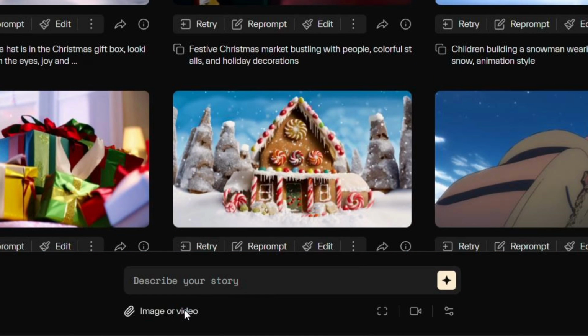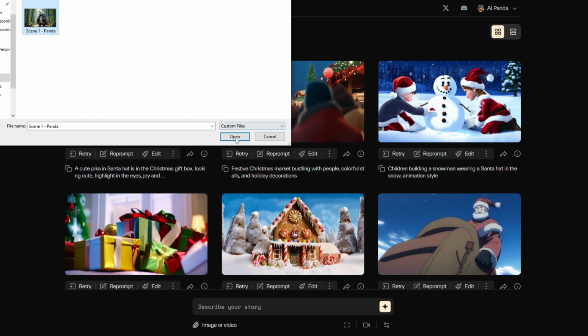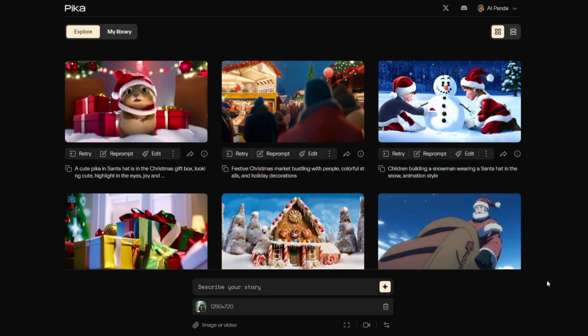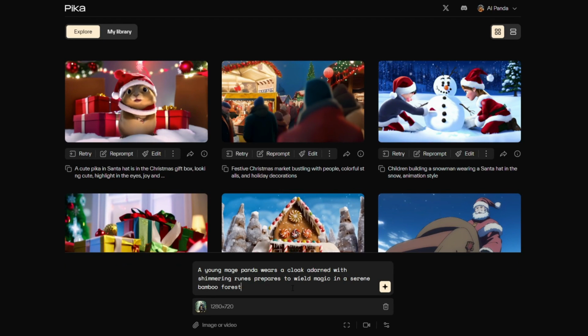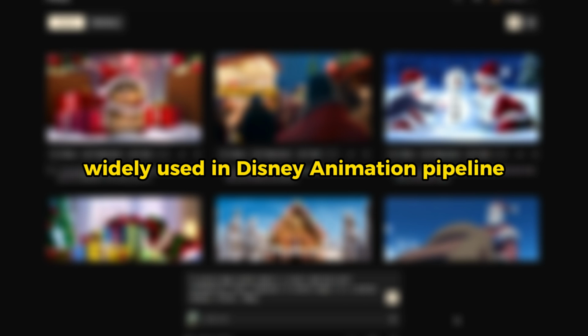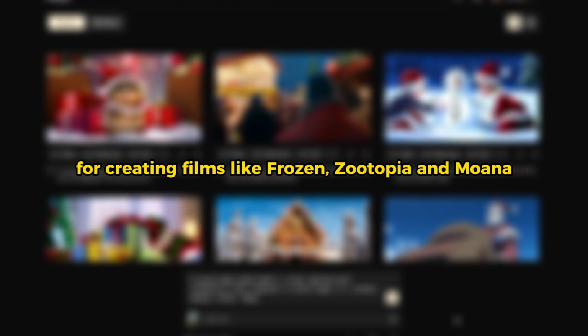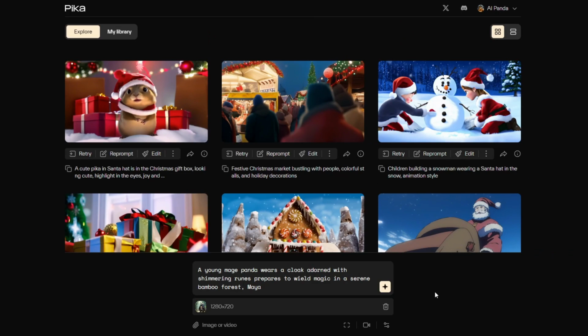First step, import the image you downloaded earlier. This will help customize your animation according to your image. Then for the Describe Your Story section, simply copy the prompt from Leonardo.ai and paste it in here. However, this time specify it as Maya instead of Disney animation style. Why, you ask? Because Maya is a 3D animation software widely used in Disney's animation pipeline for creating films like Frozen, Zootopia, and Moana.